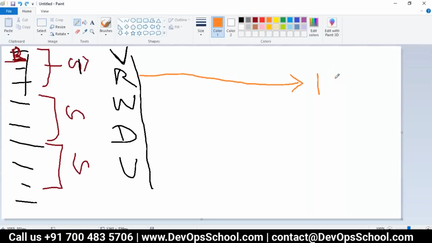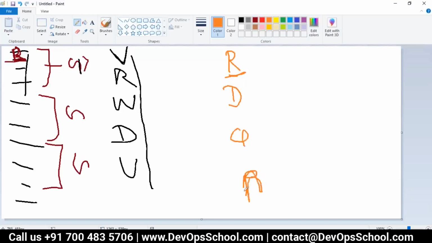So typically what you do, you create a role. What is a role? A role is like a kind of group. You create a role like a dev role, QA role, and admin role. Now what access you want to give to the dev, you define in this role.